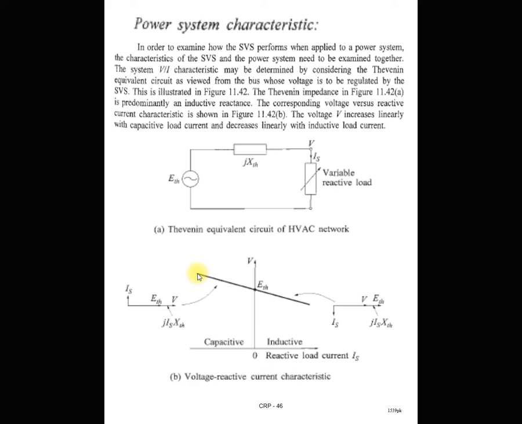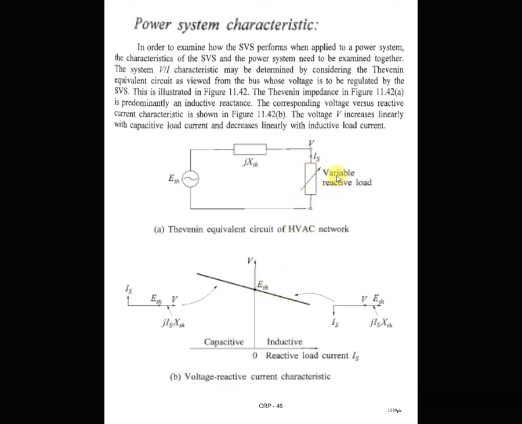You can see that the voltage in this region is higher than the supply voltage. The supply voltage is ETH, this is the magnitude of the supply voltage. But in the capacitive region, the voltage at the terminal, this V, is higher than this ETH. That is the Ferranti effect, as we know. So in this situation, what do we require? To absorb the excess amount of reactive power. For that we require the SVS.